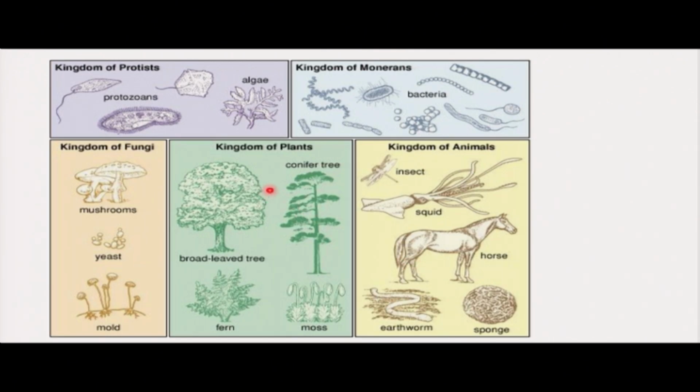Then we have the kingdom of plants, or kingdom Plantae. Here the conifer tree belongs to this kingdom, moss belongs to this kingdom, fern belongs to this kingdom, then the broad-leaved tree. Here we can think about the trees we see in our environment. They belong to kingdom Plantae.